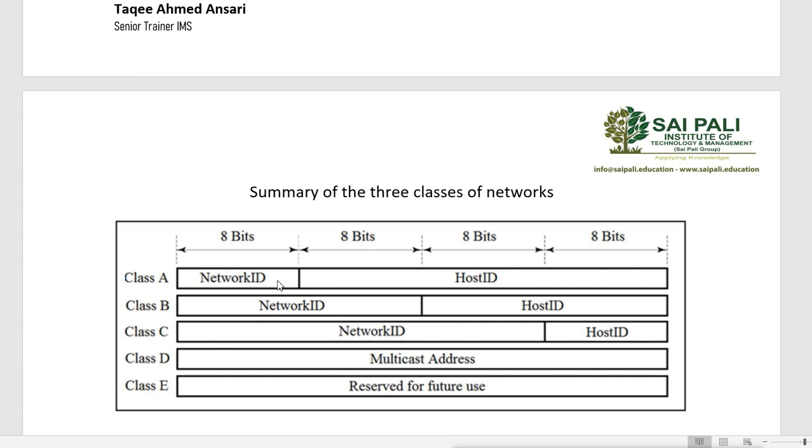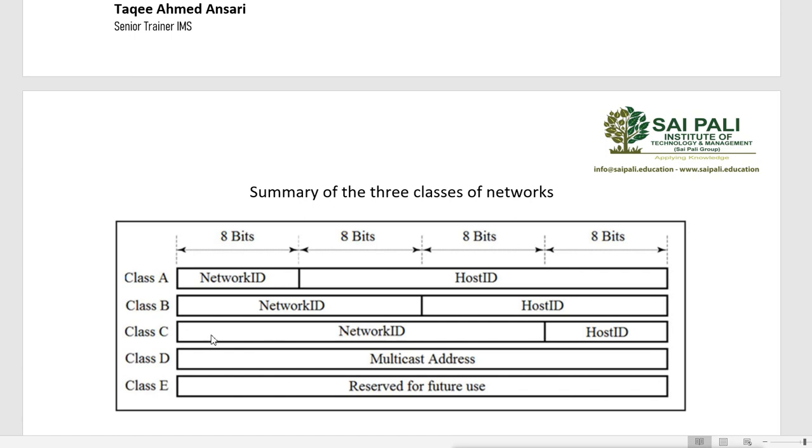In class A addresses, the first 8 bits are the network ID and the rest of the 3 parts are the host ID. If your first 8 bits are the same, you can communicate with the other machine. If your first 8 bits are different, you can't. Then in class B, the first 2 bytes, 8 and 8 bits, are considered the network ID and the rest of the bits are the host ID.